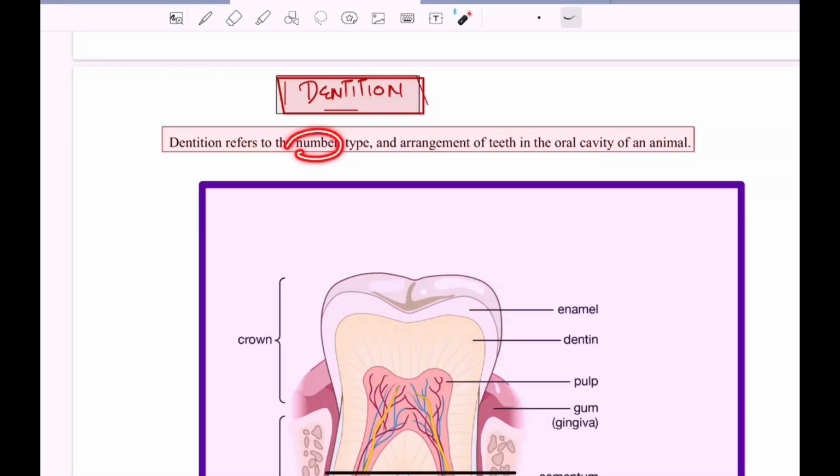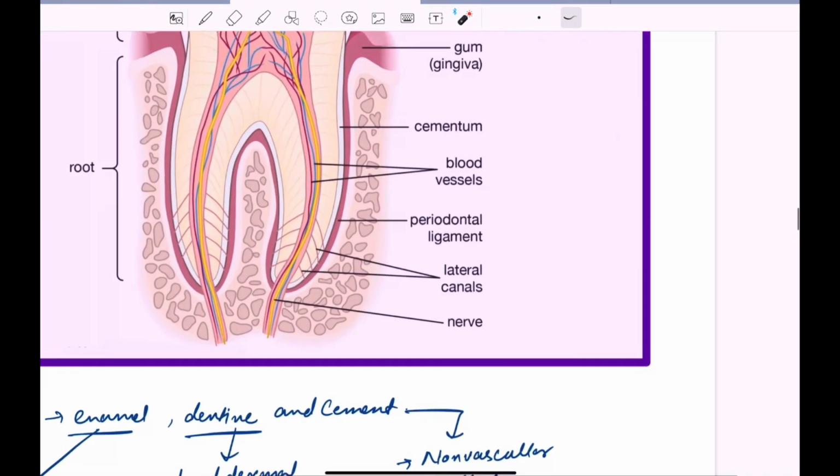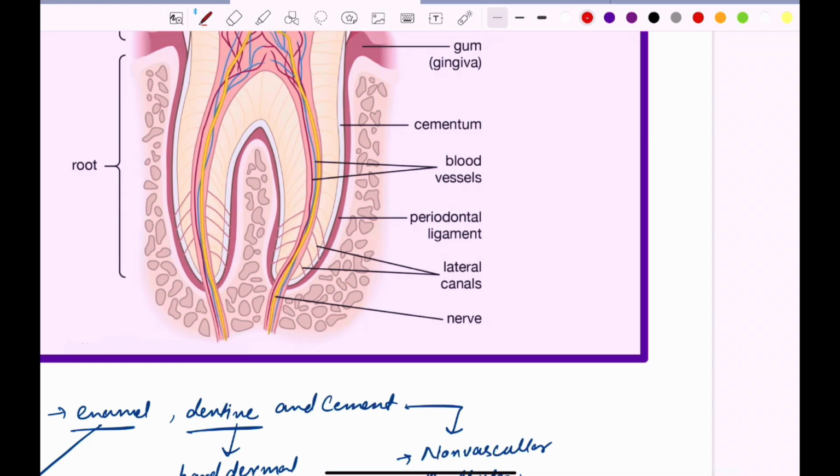Dentition refers to the number, type, and arrangement of the teeth in the oral cavity of an animal. So, if you look at the structure of the mammalian teeth, this figure represents the structure of the tooth.